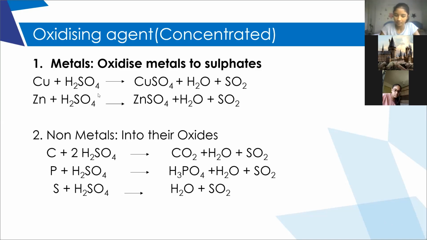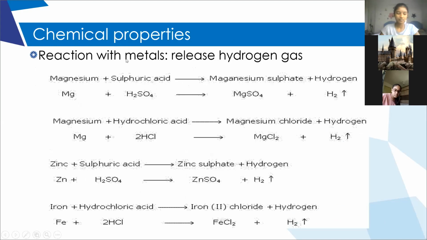When concentrated sulfuric acid is added to metals, the metals will be oxidized into their respective sulfates, and water and sulfur dioxide gas will be liberated. If you observe this slide, when they react with dilute sulfuric acid, what are they liberating? Hydrogen gas.